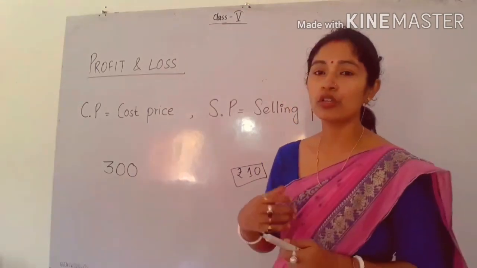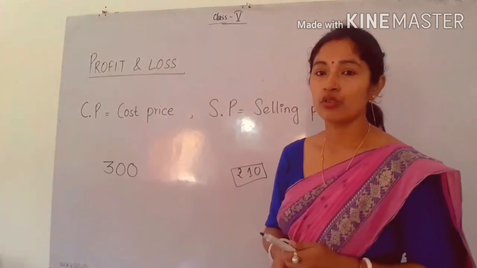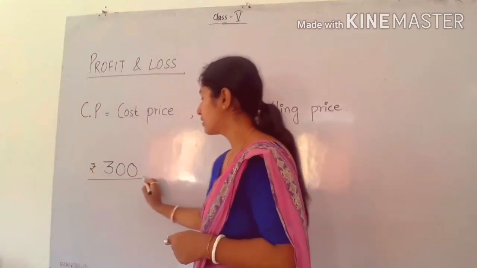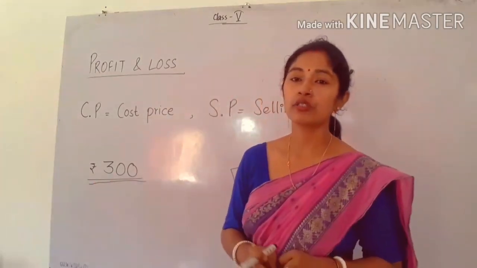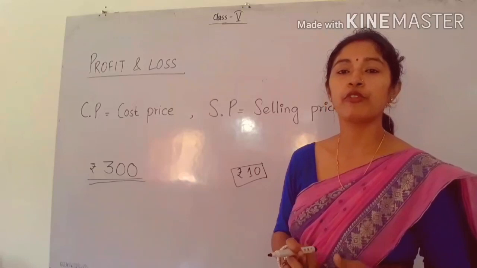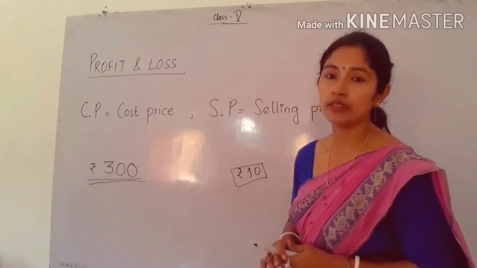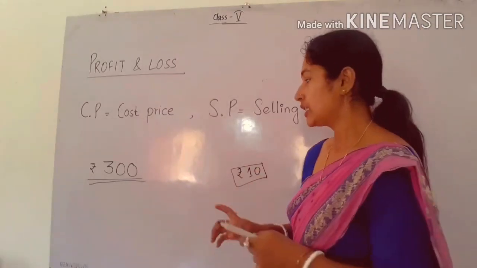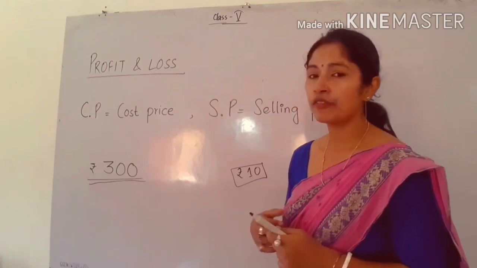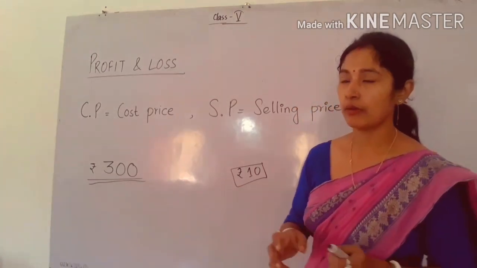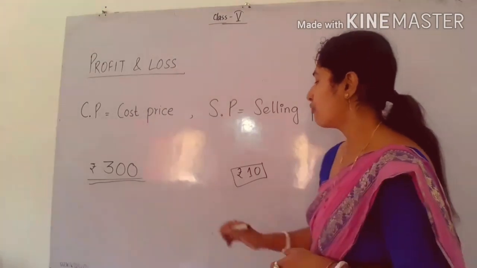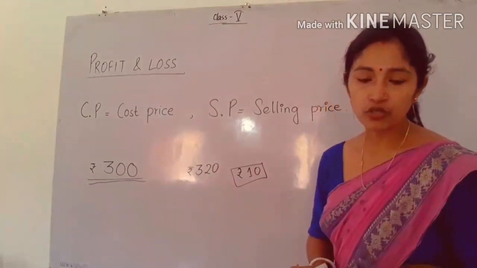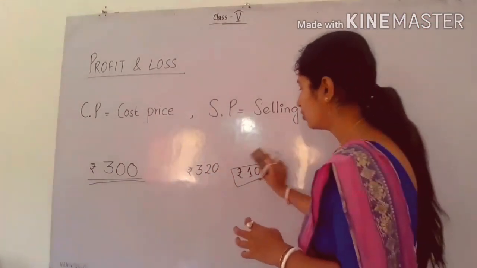So when you want that lamp, you will go to the shop and ask about the price. The shopkeeper will tell you that the cost price of this lamp is rupees 300. So that will be the cost price of the lamp for you. We can say it as CP. CP of the lamp will be 300. Similarly, if after some time you want to sell that lamp, suppose you want to sell that lamp for rupees 320.